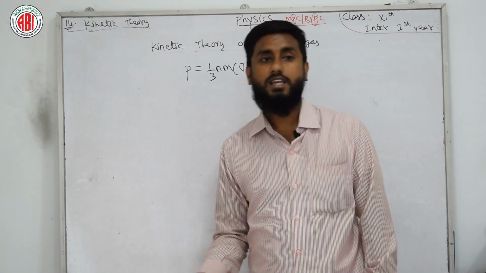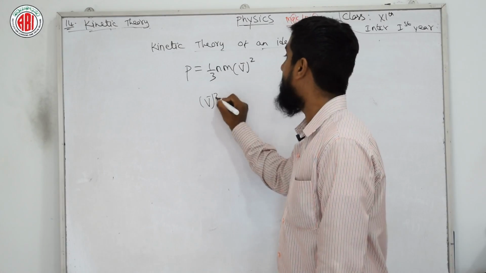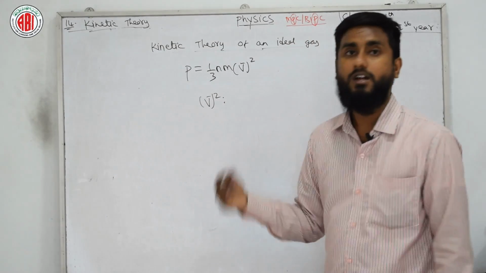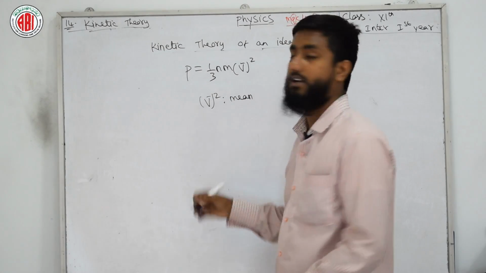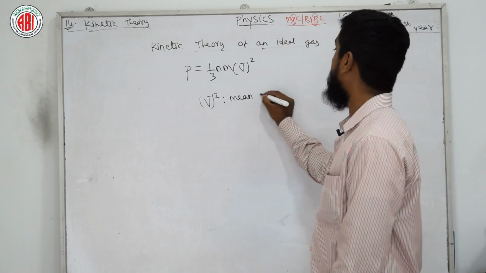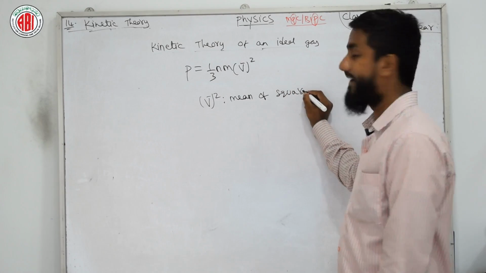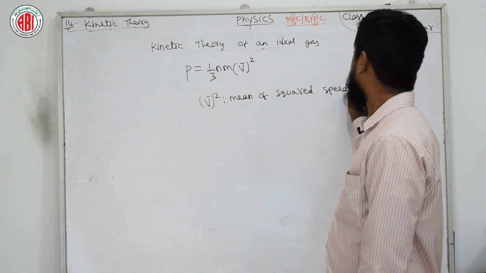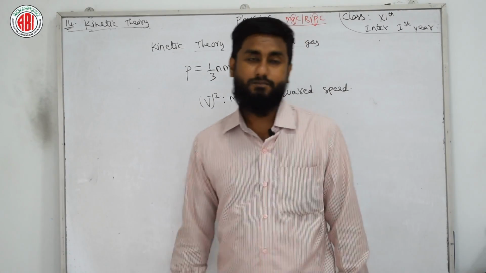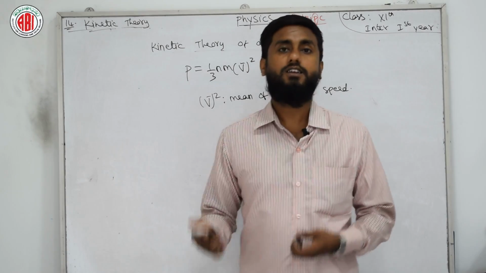It has its own name, which I am writing on the board in front of you: mean of squared speed. What is mean of squared speed? You will learn it in your higher level physics.